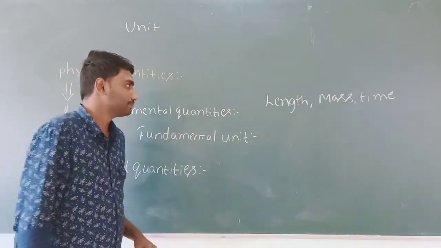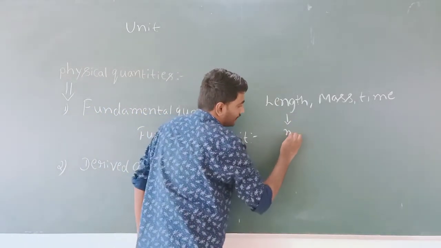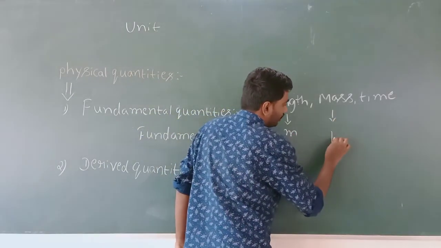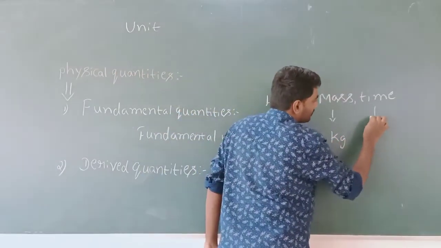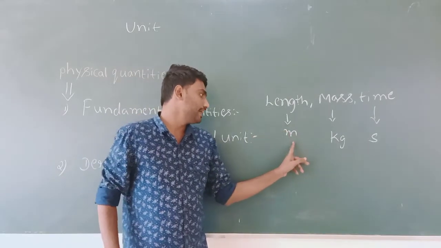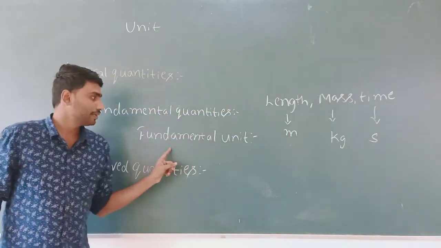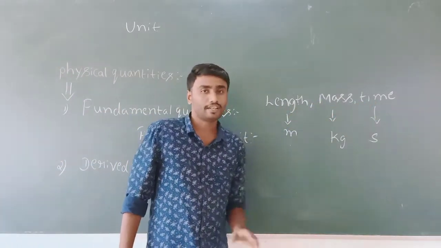For example, a unit of length is meter, a unit of mass is kilogram, kg, and unit of time is second. So, the meter, kilogram and second are the fundamental units of length, mass and time.